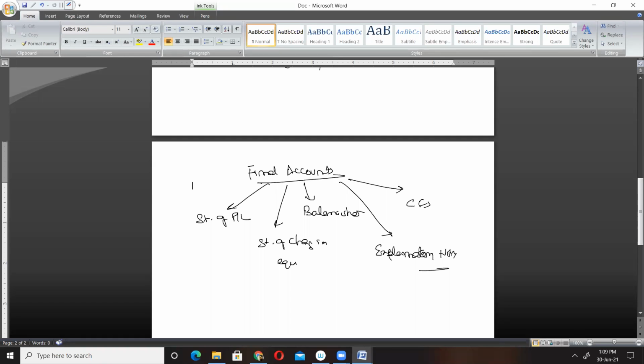So the financial statements of a company are the statements with the help of which we can take certain decisions.